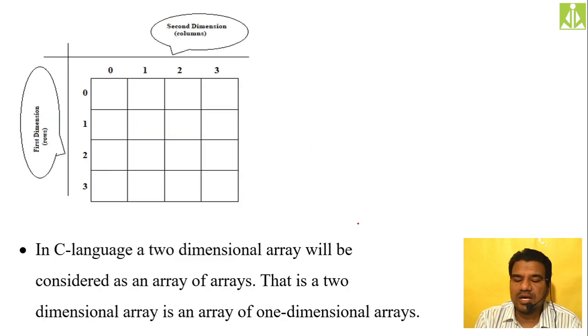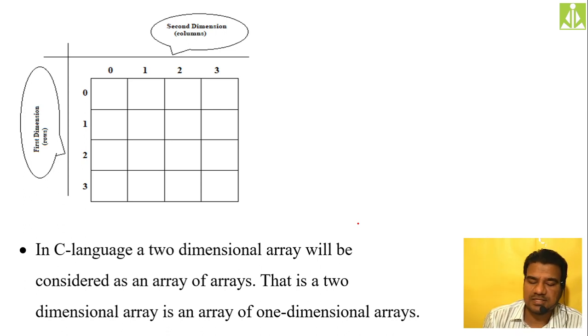So here, how many rows? 4 rows. And how many columns? 4 columns. So 4 rows and 4 columns you can take in your two-dimensional array. In C language, a two-dimensional array is considered an array of arrays. It is an array of arrays. This is an important statement.